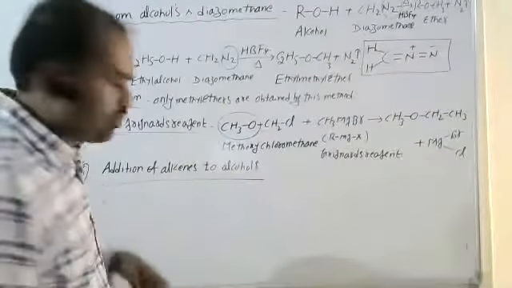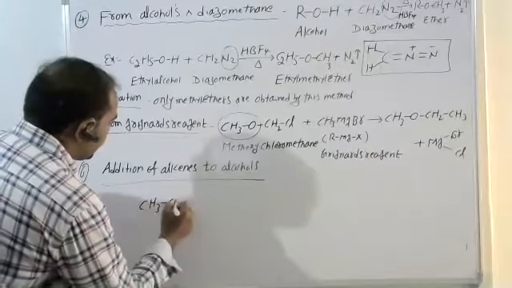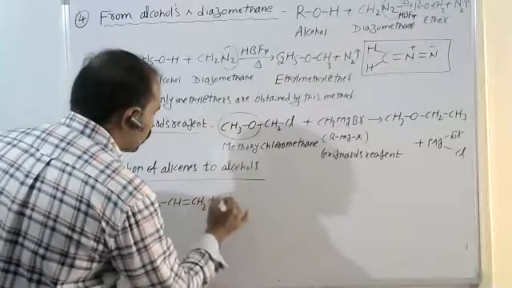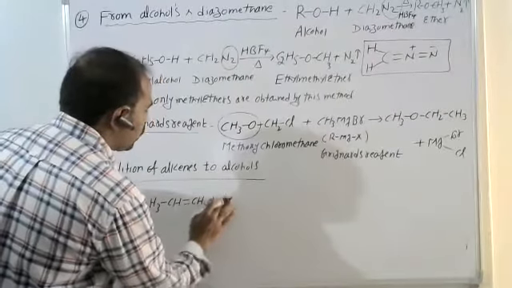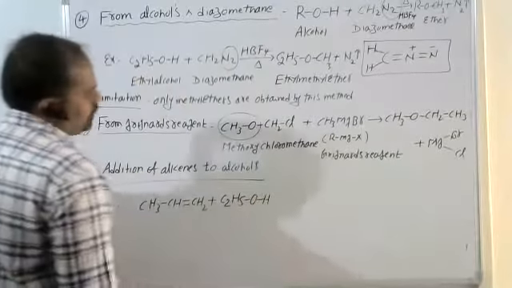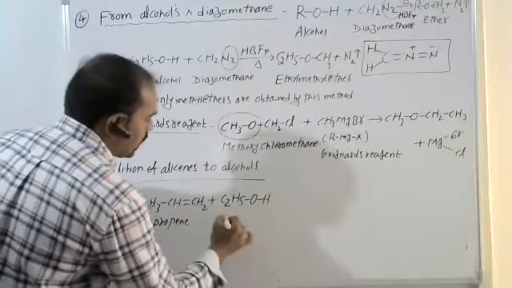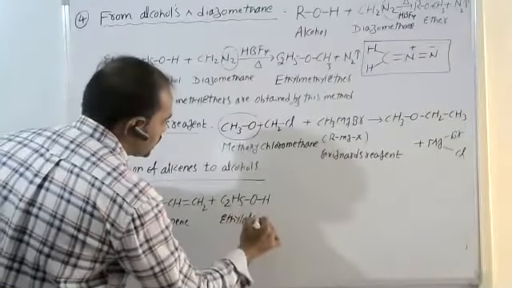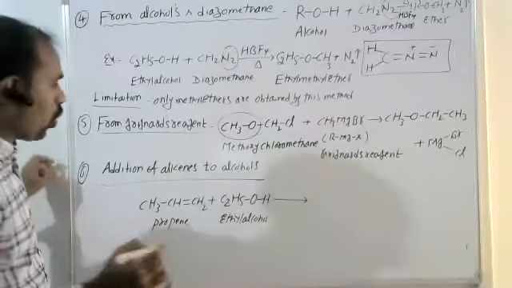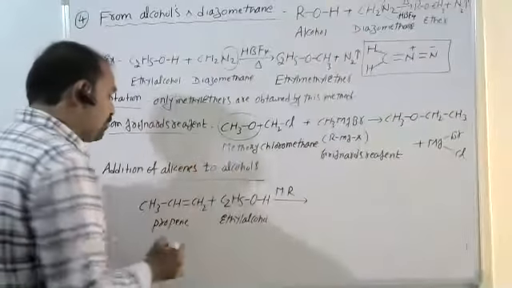In this process, I have taken the alkene CH3CH=CH2, propene, plus the addition of alcohol, C2H5OH, that is nothing but ethyl alcohol. So when it is heated, according to Markovnikov's rule, the addition takes place.